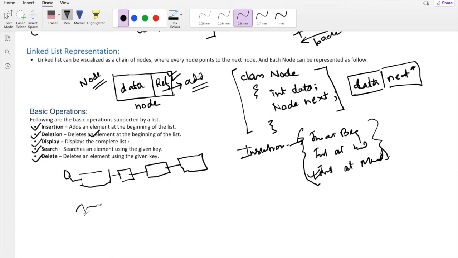Display is a simple thing, a loop, like displaying the objects. Search is also simple: you have to return a boolean, like 0 or 1, or true or false, whether the object exists or not. And deletion is one of the critical things, because of how to manipulate the pointers. Deletion is a bit critical when you are handling a linked list. You can delete an element from the beginning, from the end, or delete a particular element from the list.